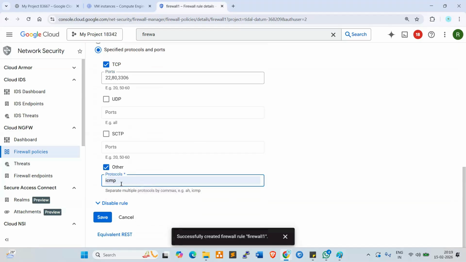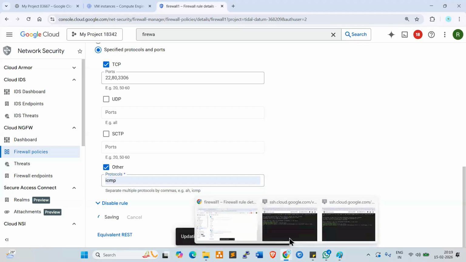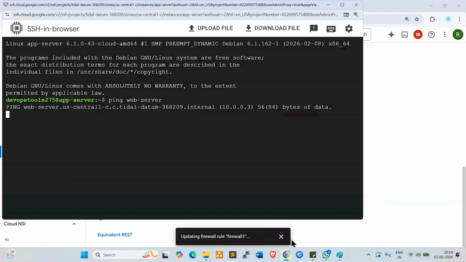Along with this, I want to enable one more protocol, which is ICMP. Just give ICMP, that's it. Don't need to give anything. Click on save. Once you hit this, the moment the ping will be started. Look at here. Click on save. Now ping will be started here. Look at here.